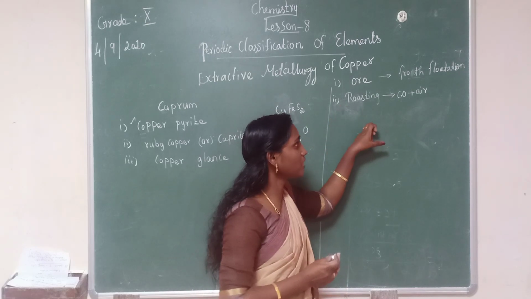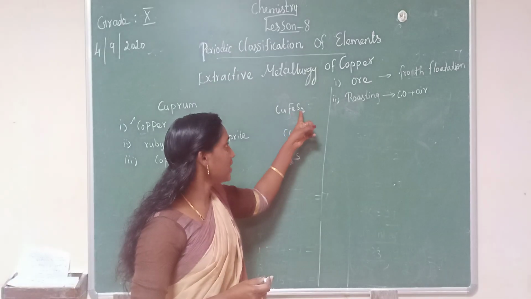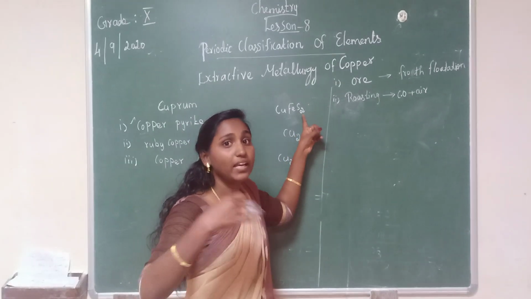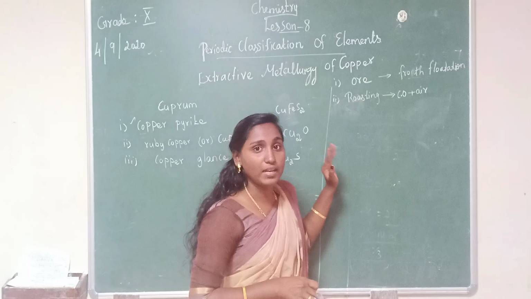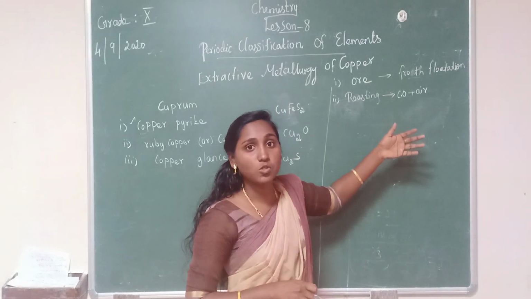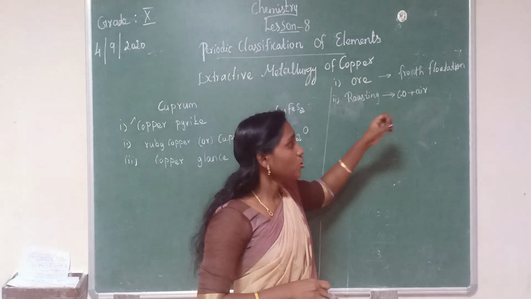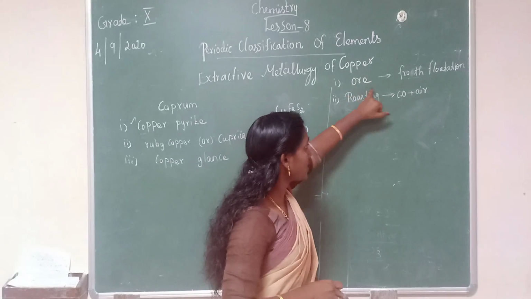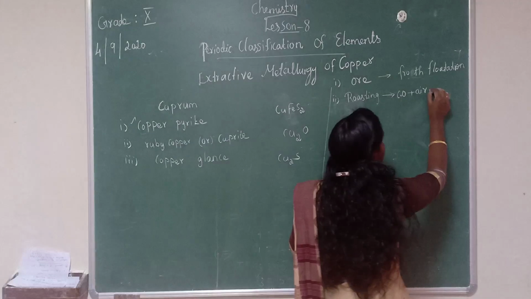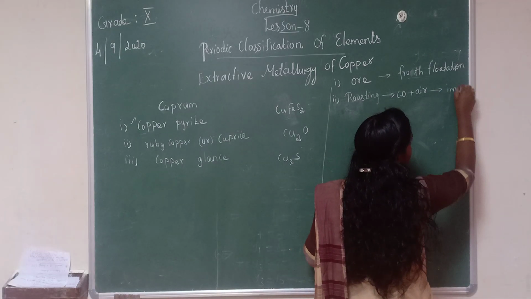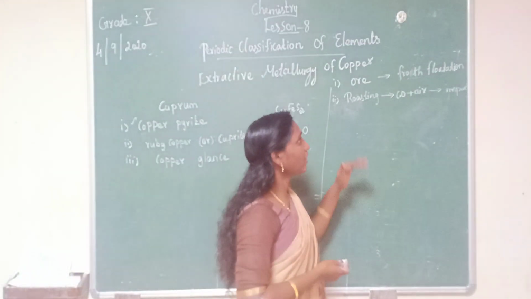Easily liberated substance means, for example, see, copper pyrite contains copper, iron, sulfur. The sulfur can be liberated. When it reacts with oxygen, it forms sulfur dioxide and will be liberated. So volatile impurities means easily liberated impurities, which can escape. So this concentrated ore is roasted in the presence of air, and the moisture and volatile impurities will be removed. Remaining, we will get some ore.